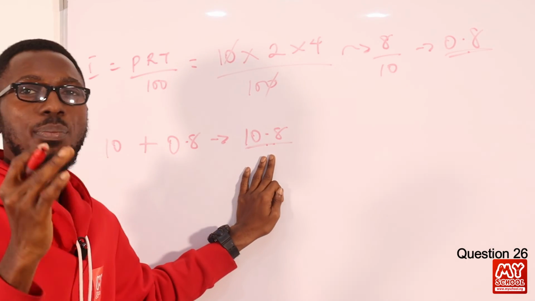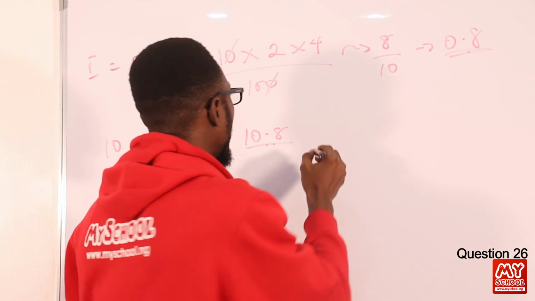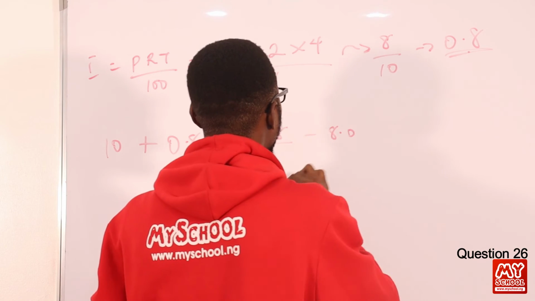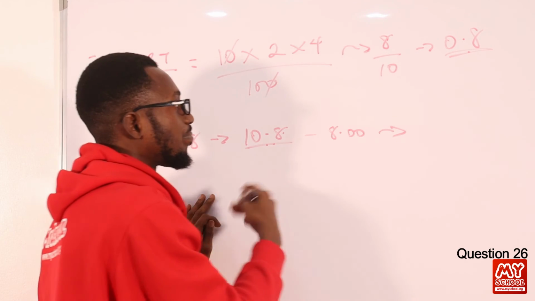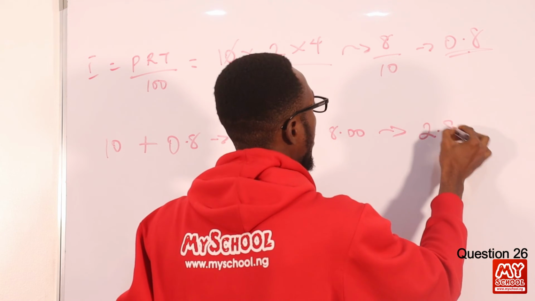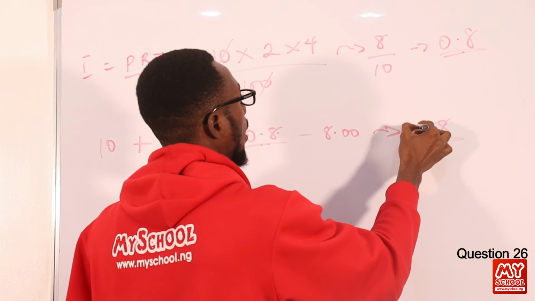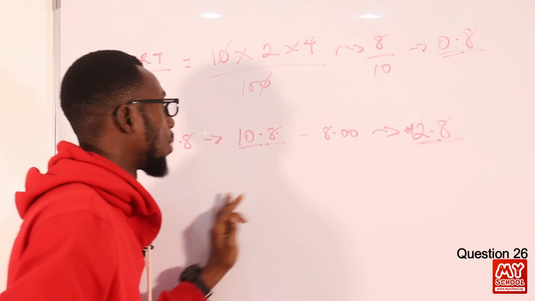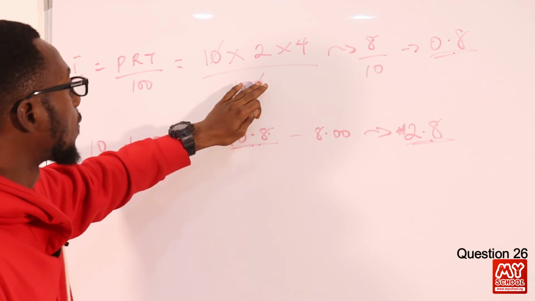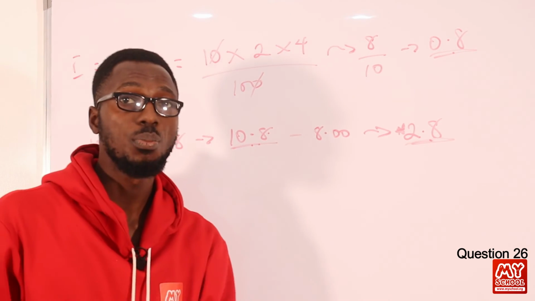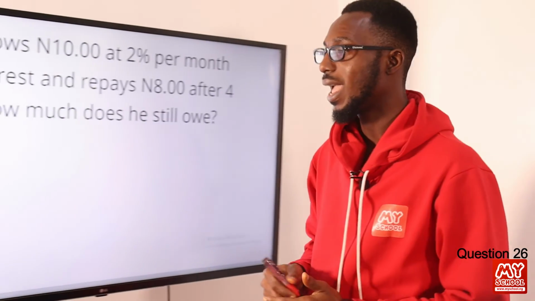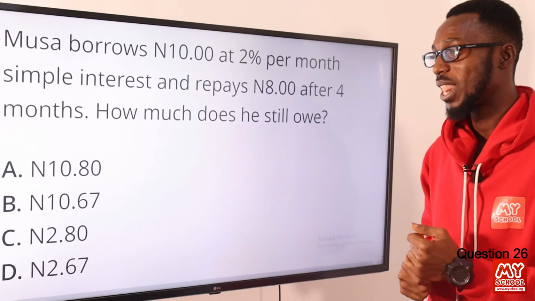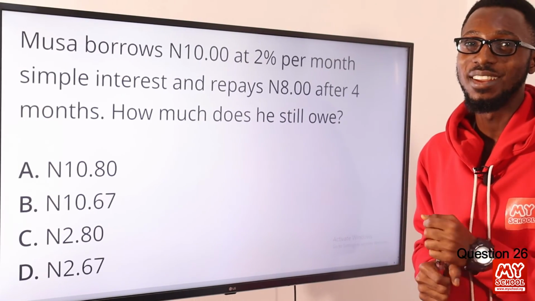We are now told that he paid 8 naira. So that will be 10.8 minus 8.00. That should just give us 2.8. So this is what is left after paying 8 naira at the 4 months. He is left with 2.8 naira. So let's go back to the screen to select 2.80. So option C is very valid.